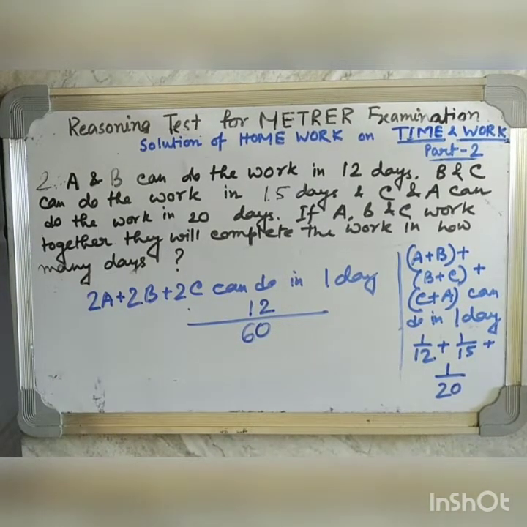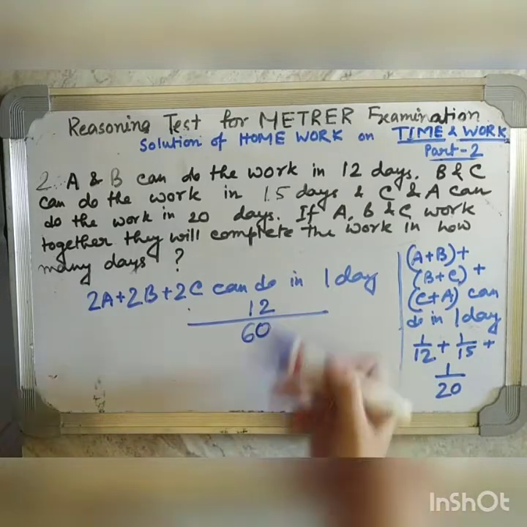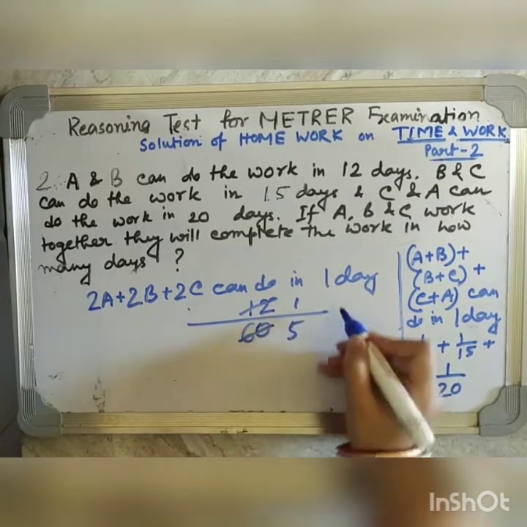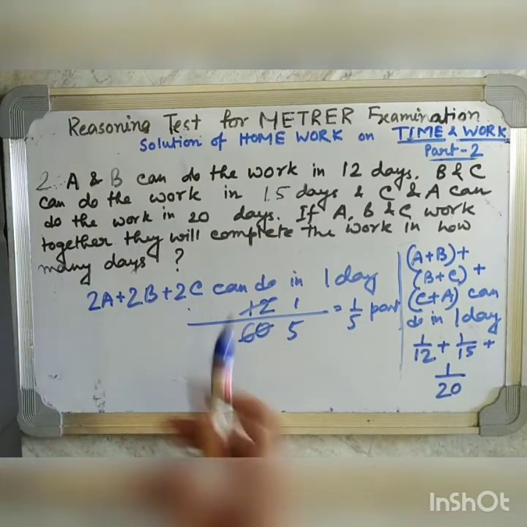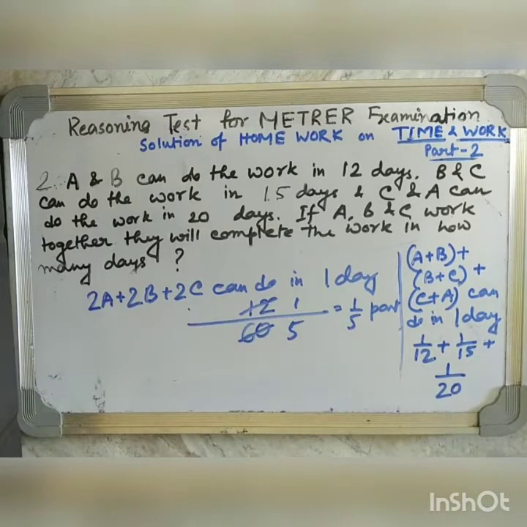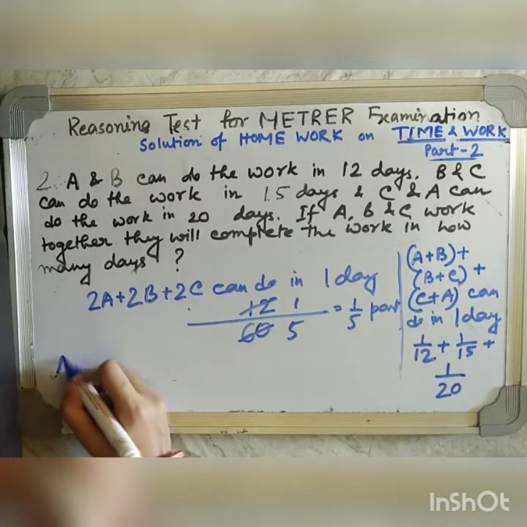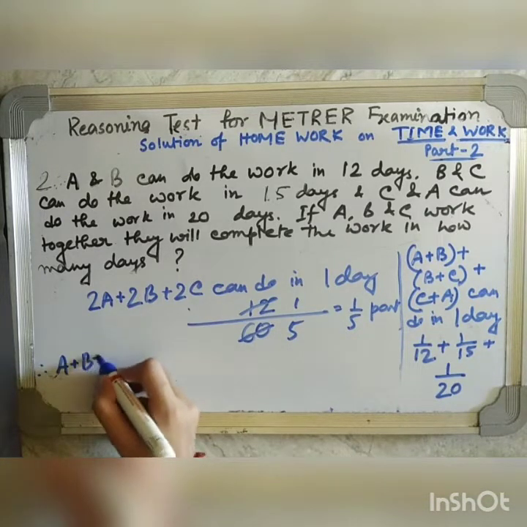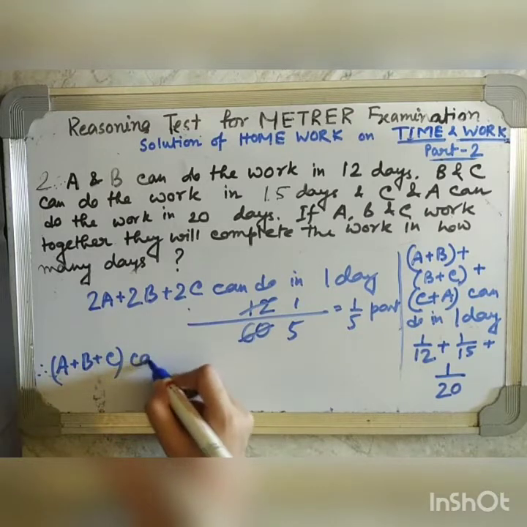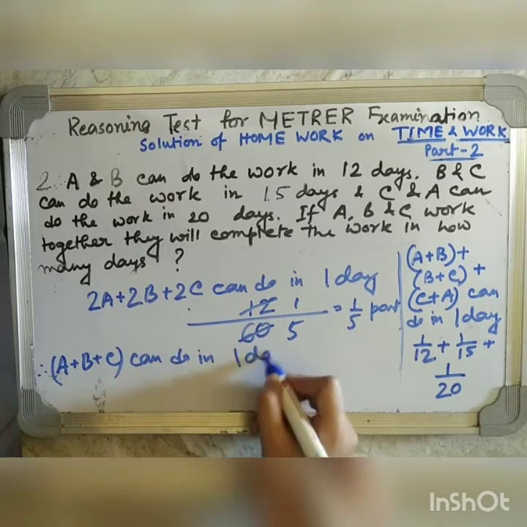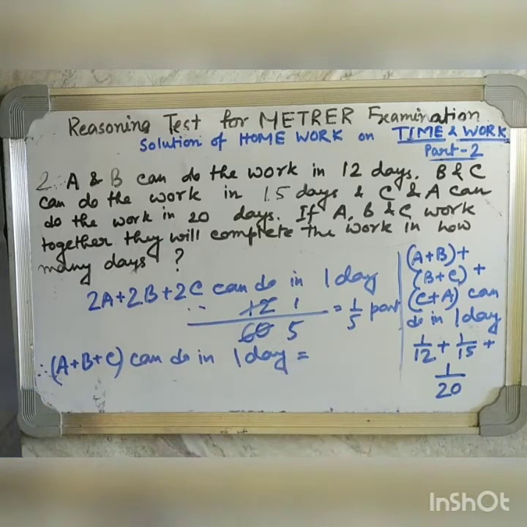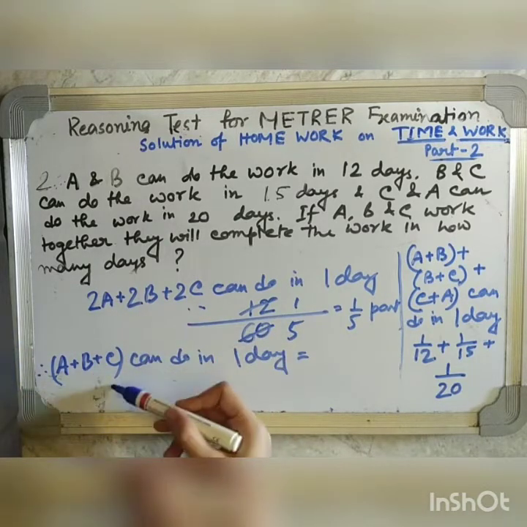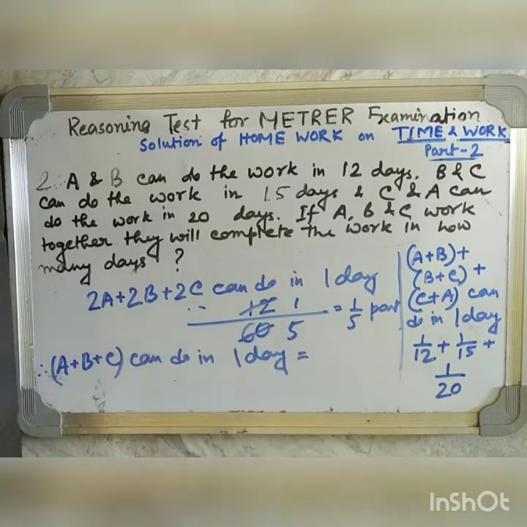If we add these 3 fractions, we will get 12 by 60 part. Let's reduce it to 1 by 5 part. Now see, here we are not getting A, B and C can do in one day. We are getting 2A, 2B and 2C are doing in one day. Therefore, whatever we have got here, all of these are multiplied by 2. So we are taking only A plus B plus C. Now here we have already multiplied by 2.